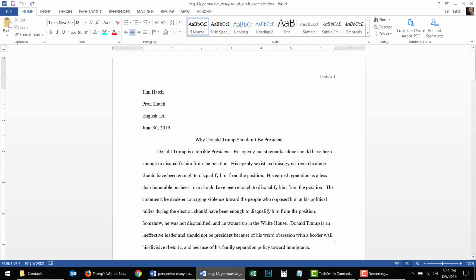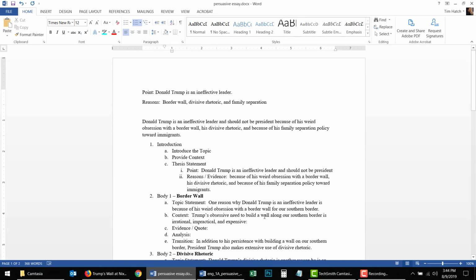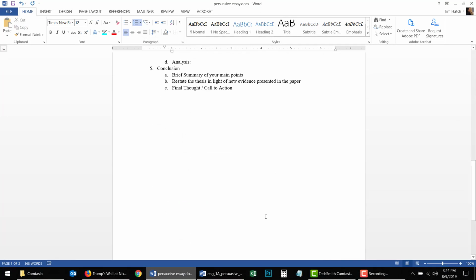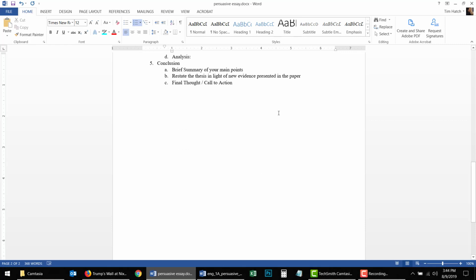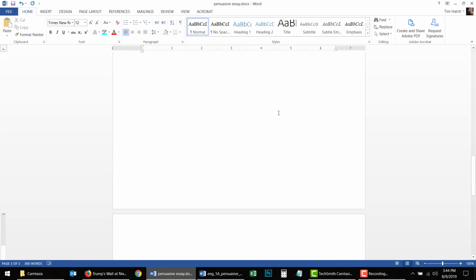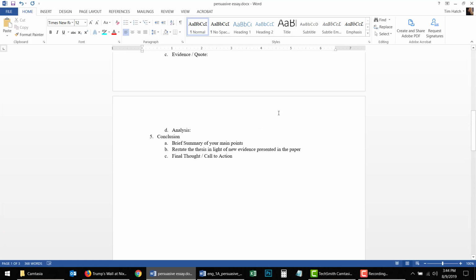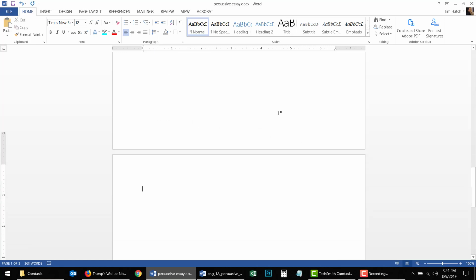And then I just want to show you, let's actually go over here to the outline that we've been working on. Okay, I'm going to hit Control Enter, and that's going to drop us down to a brand new page. So no matter how much we type, this page will always start right here at the top. So I'm going to start Works Cited.